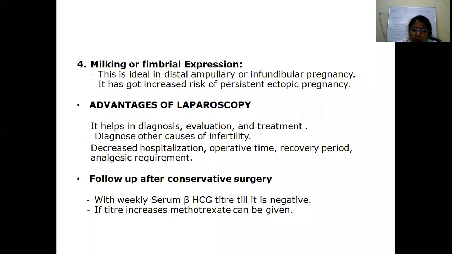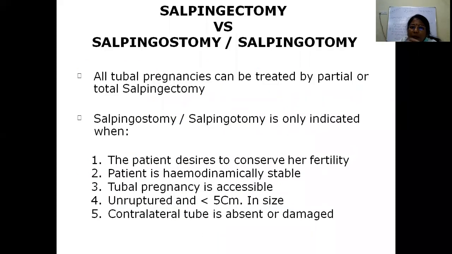Then follow-up after conservative surgery. We have to follow the patient with serum beta HCG levels till they are negative. There is a role for methotrexate when the beta HCG levels are not falling by at least 15% and are constant or at a plateau. Here we can give a single dose of methotrexate intramuscularly. The definitive treatment is salpingectomy. Partial can be done, but usually it is a total salpingectomy,